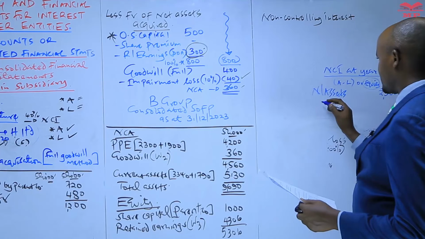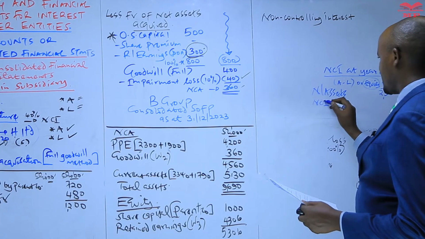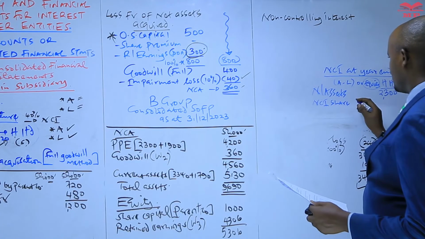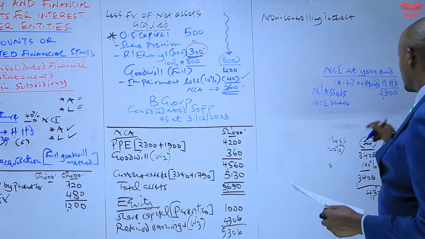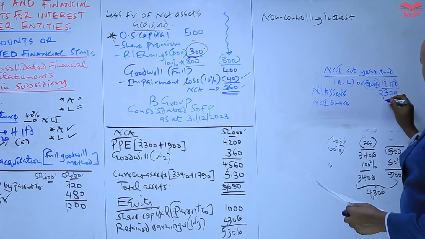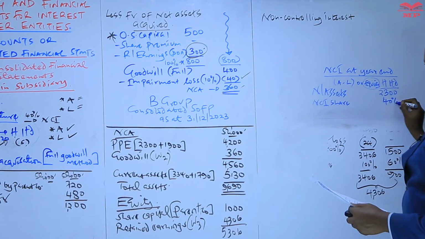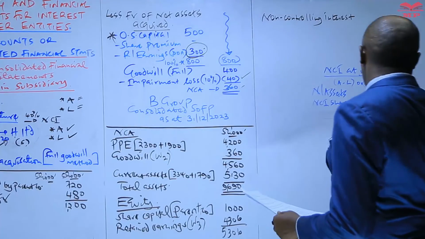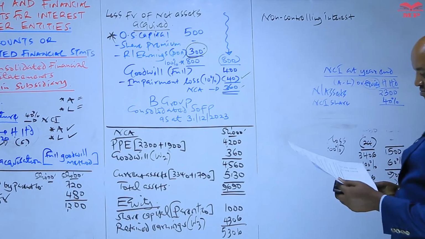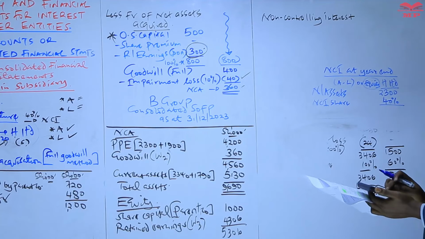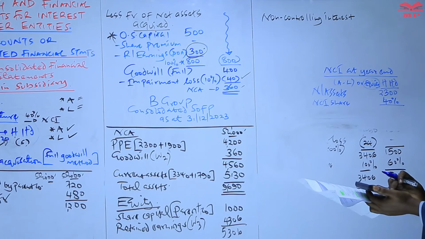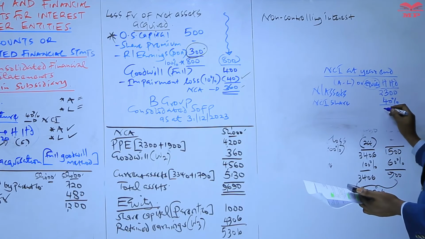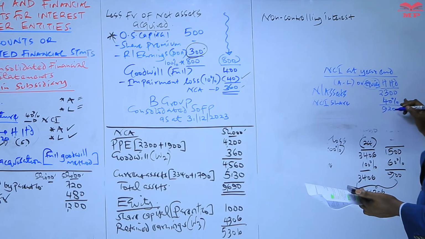So what we are interested in is the NCI share of this, which will be equal to 40%. Let's compute 40% times 2,300, which will give us 920.